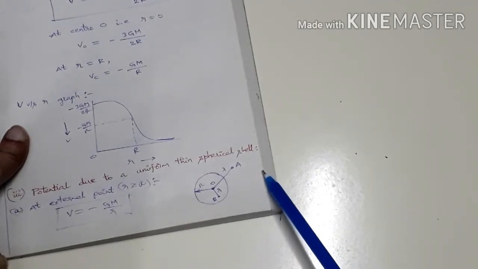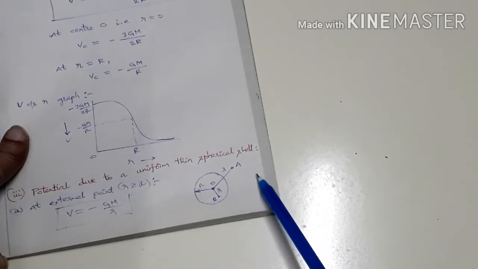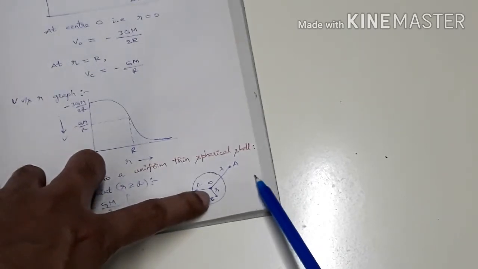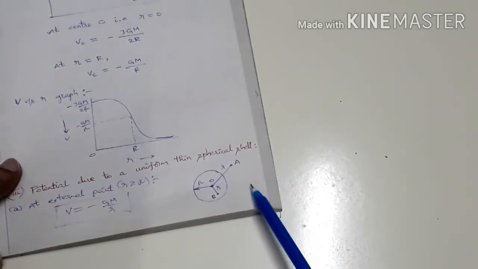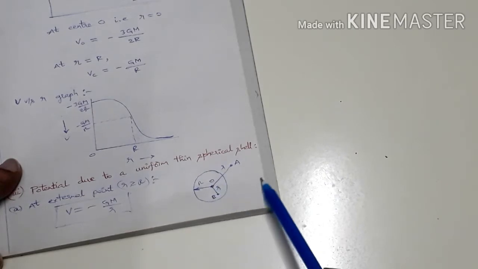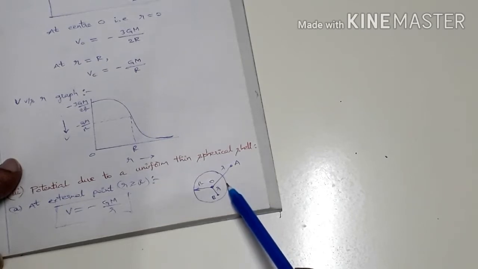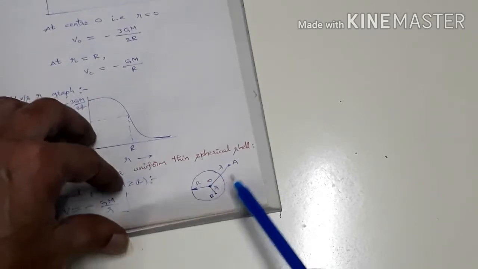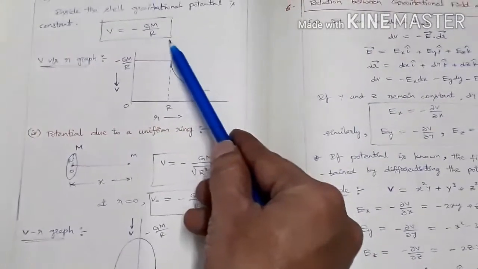What is the definition of gravitational potential? It is the work done to bring a unit positive mass from infinity to that point. So we are bringing mass from infinity in this direction. Suppose this mass capital M is pulling this mass from infinity, bringing it like this till here, it is doing some work. But when it comes inside the sphere, it is not doing any work, no? So therefore here V equals minus GM by R, it is not equal to 0.